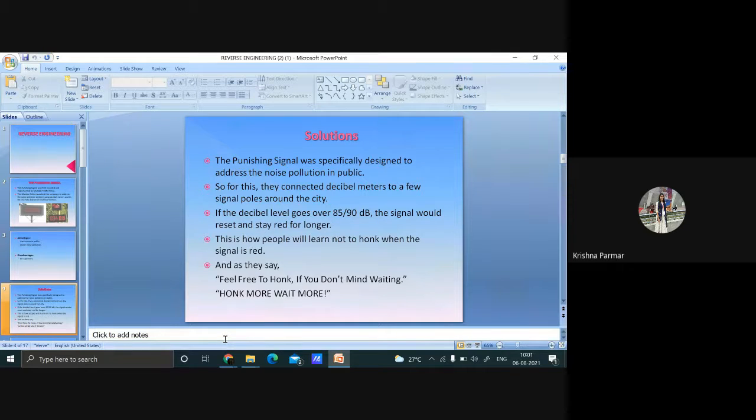And how is reverse engineering applied in this idea? Yes, Ria. Am I audible to other students?